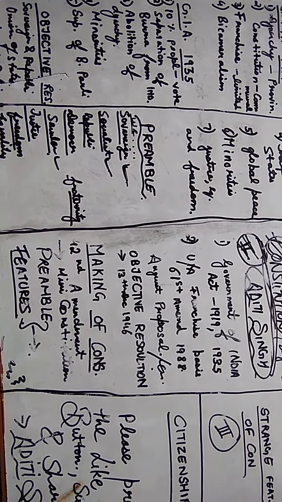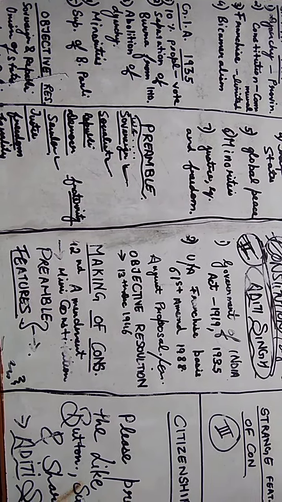Sixth feature is minority. I've already said when I was explaining the Government of India Act 1935 that this minority safeguard is very important, because it is listed in the 1935 Act as well as in the objective resolution that was passed by Jawaharlal Nehru on 13th December 1946. Now, seventh feature is justice, equality, and freedom. Each and every citizen should get the freedom of faith and expression, should have equality, and should be able to get justice.